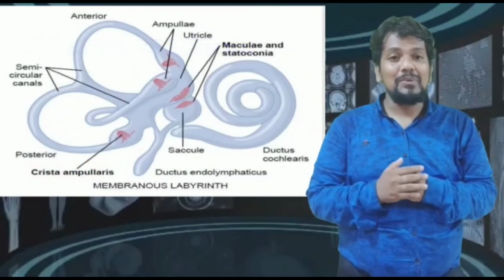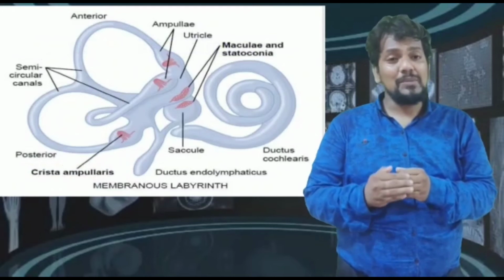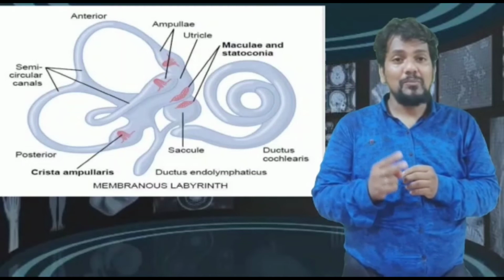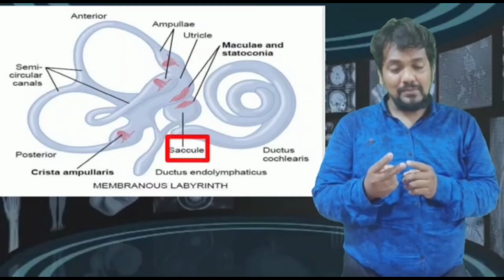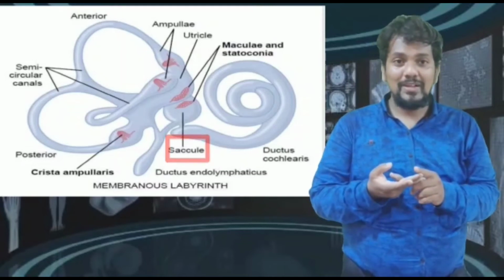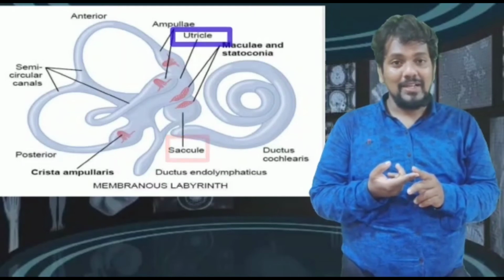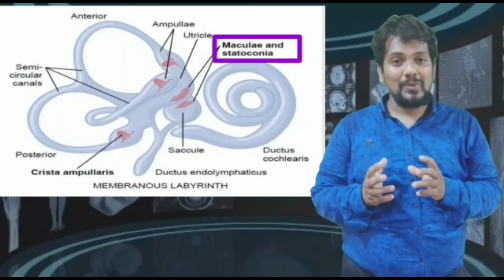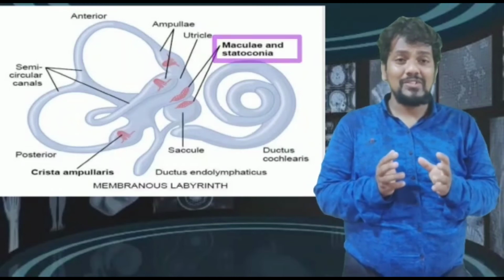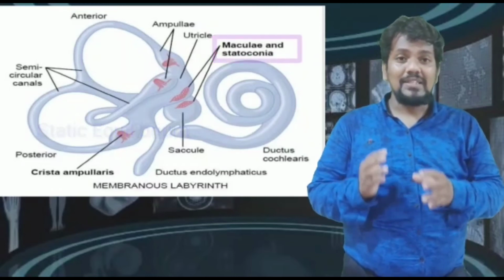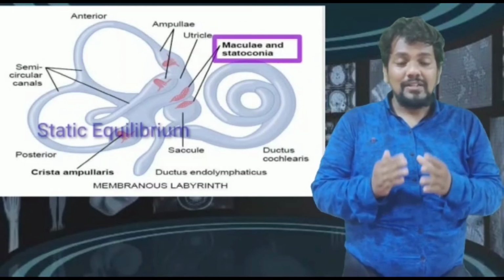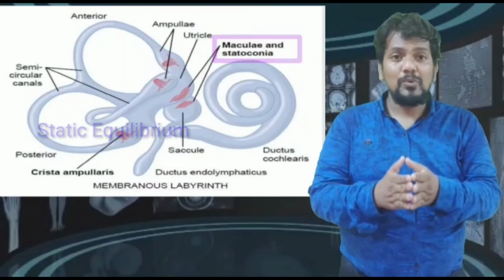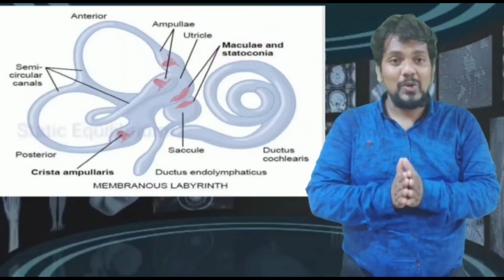Next we come to the vestibular apparatus. This vestibular apparatus comprises two regions, the centralmost region known as the saccule, and another known as the utricle. This saccule and utricle together are known as the macula, and this macular region is important for static equilibrium. This helps the body to maintain equilibrium when our body is exposed to linear acceleration or deceleration.